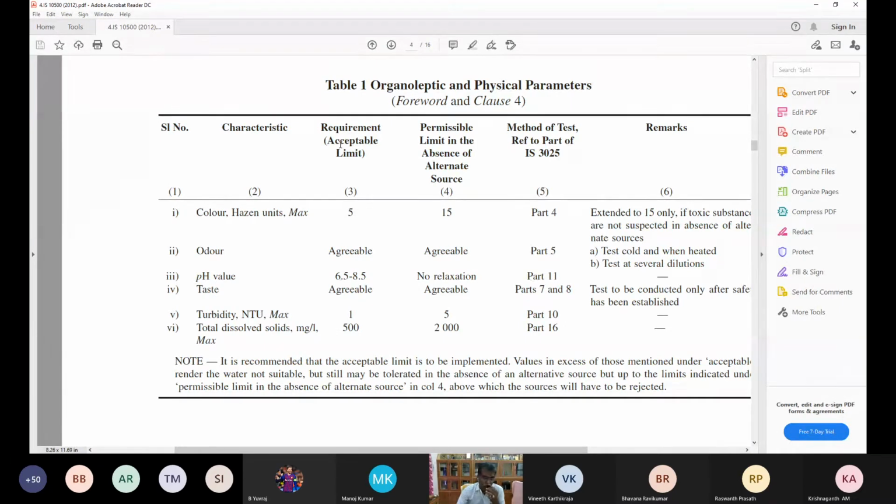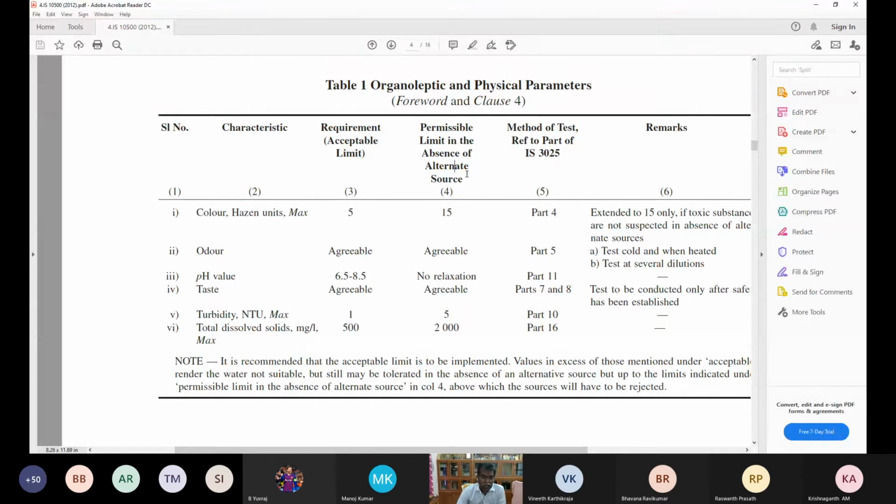Water quality should follow the acceptable limit, but please note, in the absence of an alternate source, say you are depending on a particular lake or reservoir source and there are no other sources, then the water quality may go up to the permissible limit.